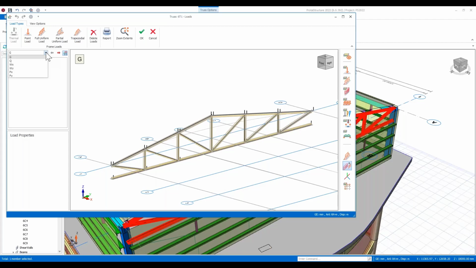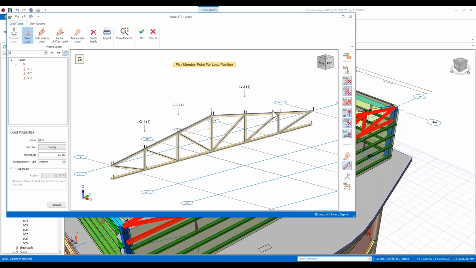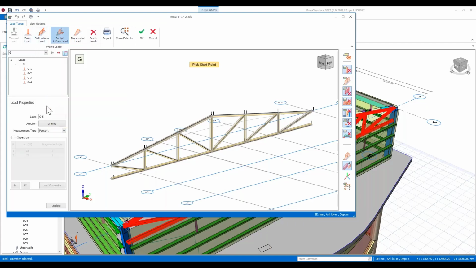maybe some moments, maybe some vertical loads. But we can come in and just choose. Because we understand it's a truss, I can just select the different parts of the truss. Okay, I'm just assigning some point loads along the truss there. You can choose to assign it as a percentage of the length, or you can put the exact point you like in. You can also assign some partial loads. So maybe I wanted to put a UDL sitting on the truss along that. I can also come and assign that.